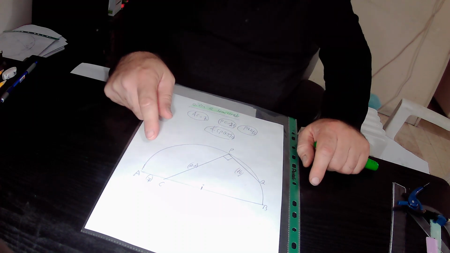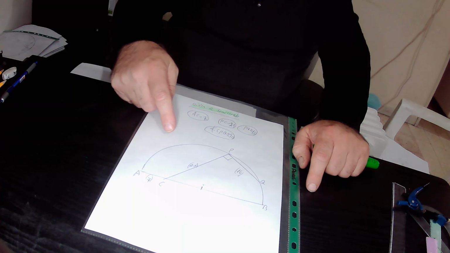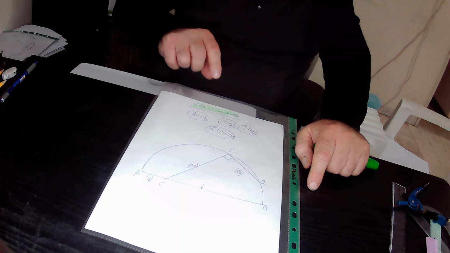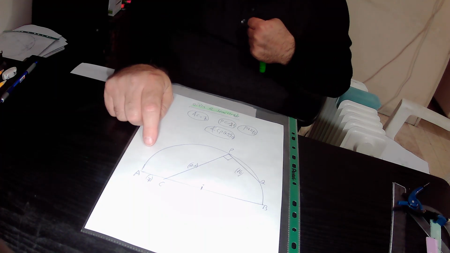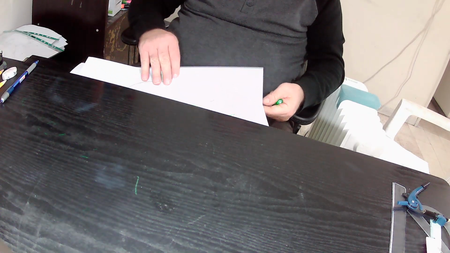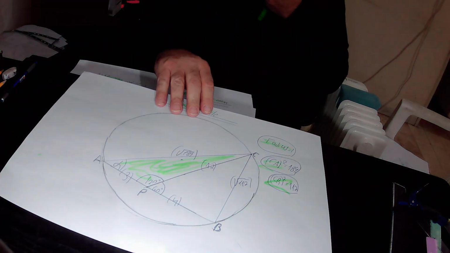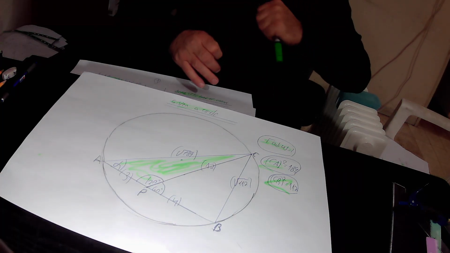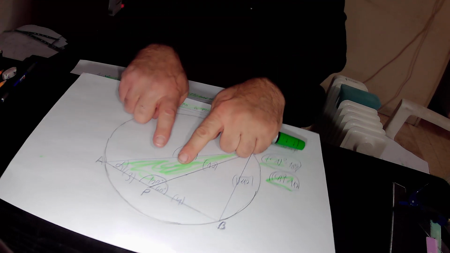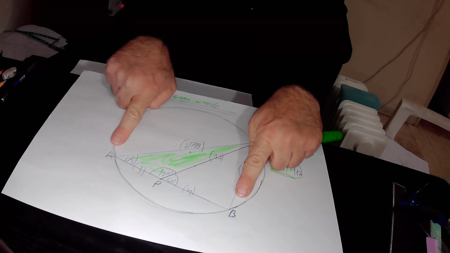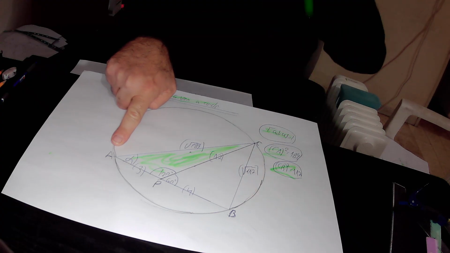Again, our task is to find out the area of this semicircle APQB. First of all, we define the radius of this semicircle as x. So the radius of this semicircle equals x according to our definition. It is given that AB is a straight line.